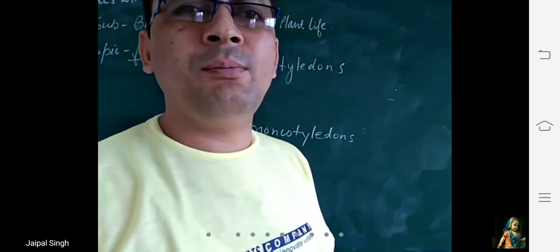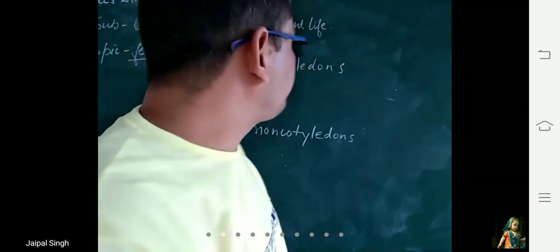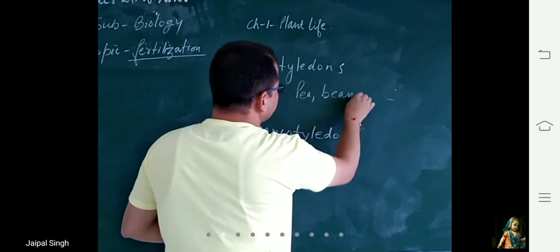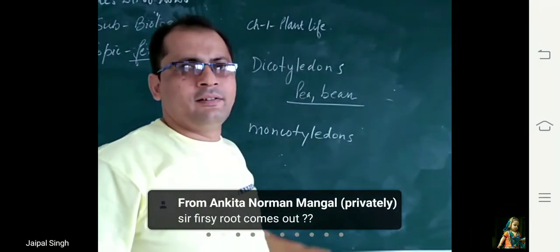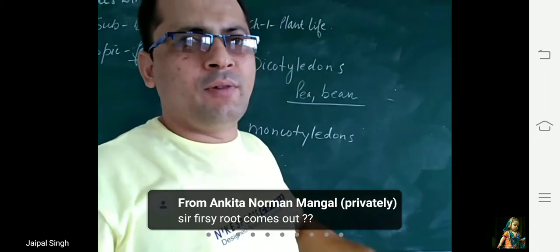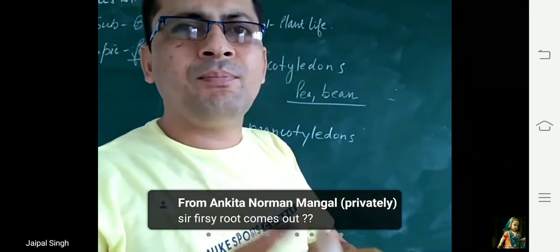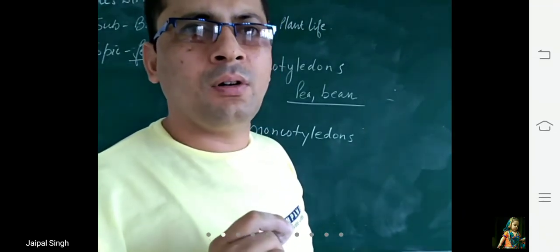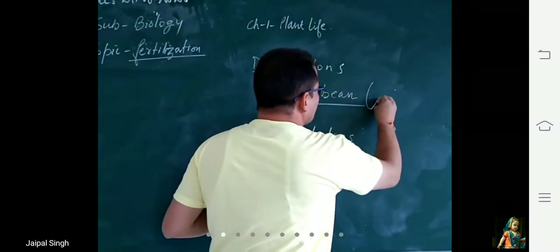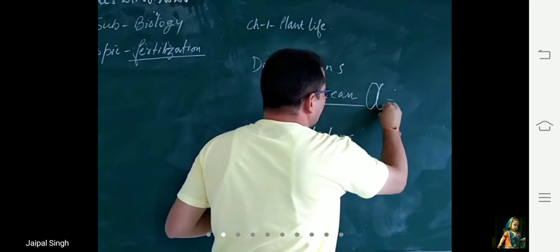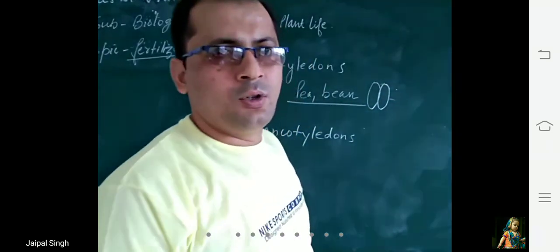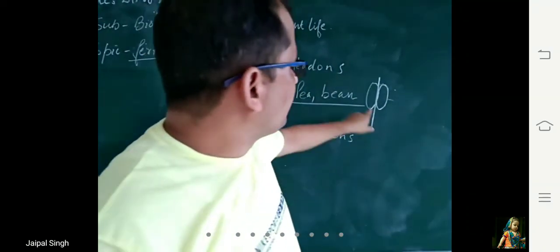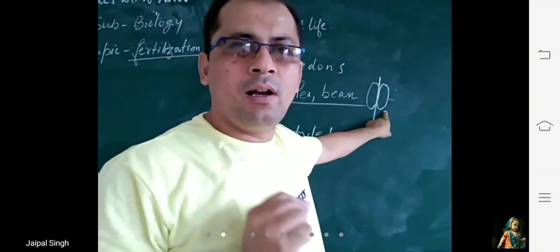Like you have seen pea, you have seen bean. When you separate this pea and this bean, you can see it is divided into two equal halves.